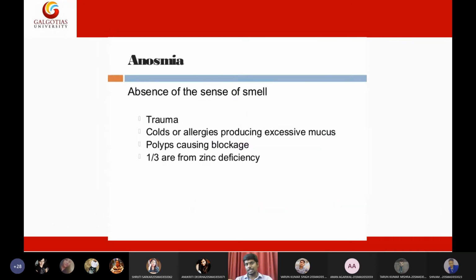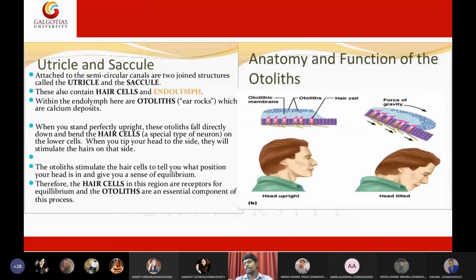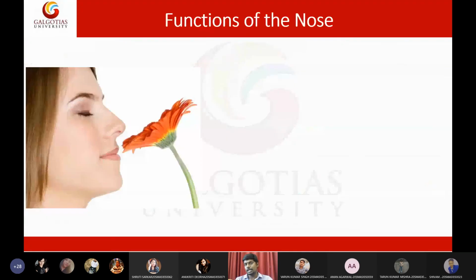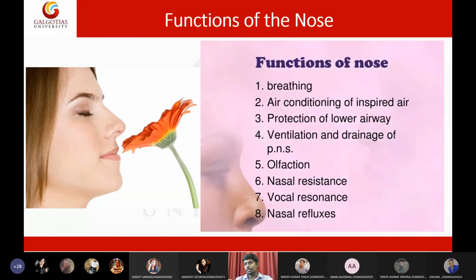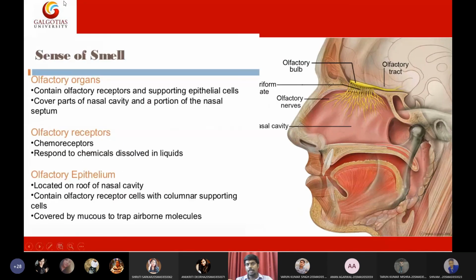A quick revision of today's lecture. In today's lecture, we discussed the sensing of smell. Sensing of smell is called olfaction. Olfaction is mediated by the nose. Nose functions include breathing, air conditioning, protecting the lower air pathway, smelling, sneezing reflexes, and also providing vocal resonance. Smell can be done with the help of a specialized structure called the olfactory bulb. Olfactory bulb is made up of three things: olfactory organs, olfactory receptors, and olfactory epithelium.